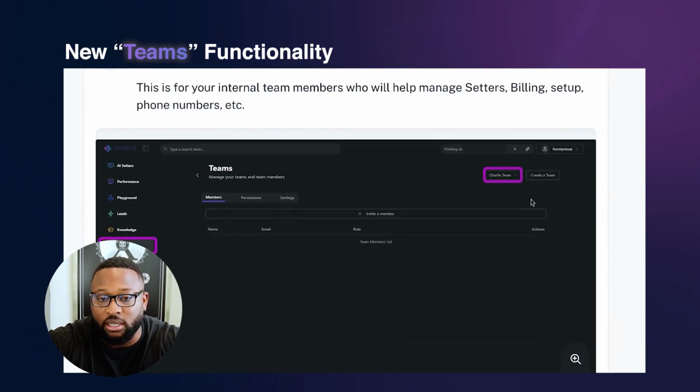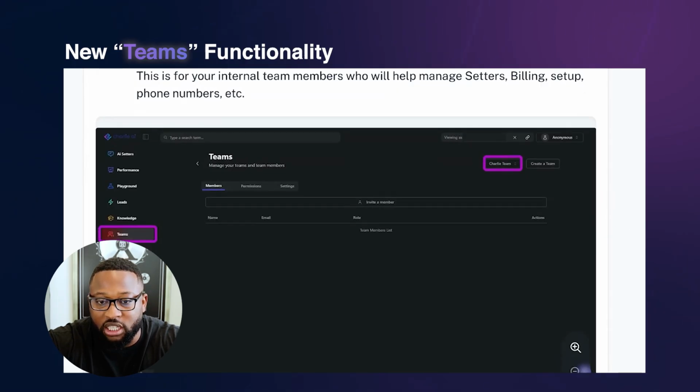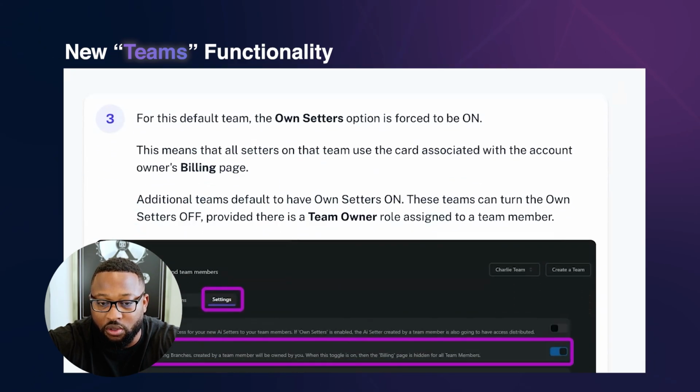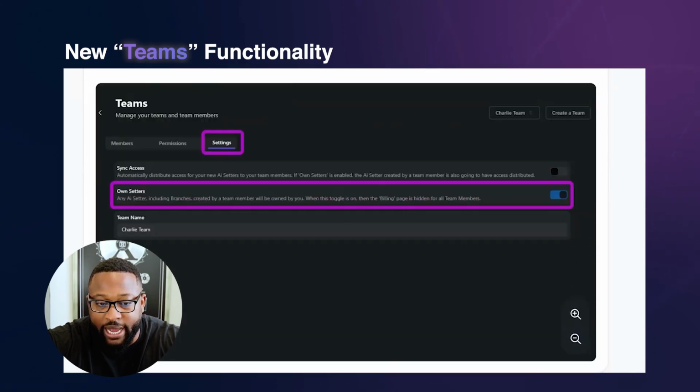So all new accounts are going to have a default team. This is just a Charlie team, and this is for your own internal purposes. It allows you to manage your setters, billing, set up phone numbers, all those things. And then what happens is when you create a new team or when the default team is created, you will be forced to be the owner of that team.